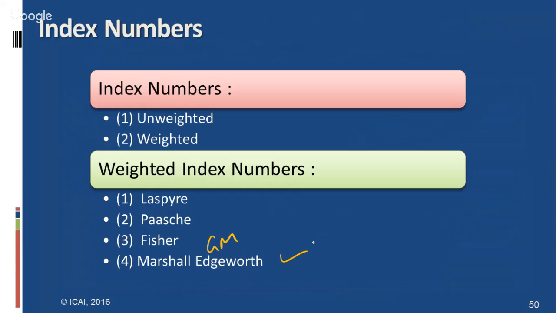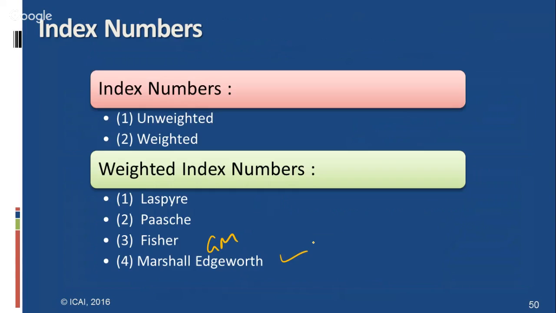There are four types of tests of adequacy: the unit test, time reversal test, factor reversal test, and circular test. The simple geometric mean of price relatives and the unweighted aggregate with fixed weights meet the circular test, whereas the time reversal test and factor reversal test are satisfied by Fisher's index number. So Fisher's index number is called an ideal index number, which is very important from the examination point of view also.